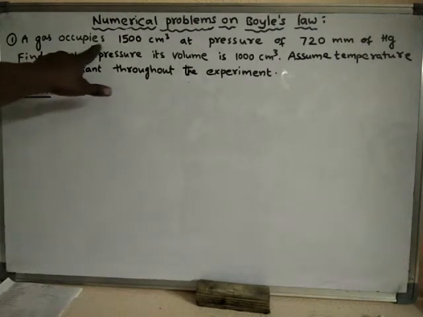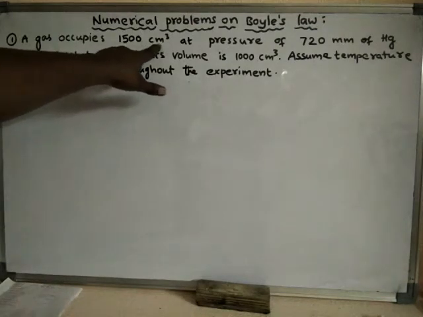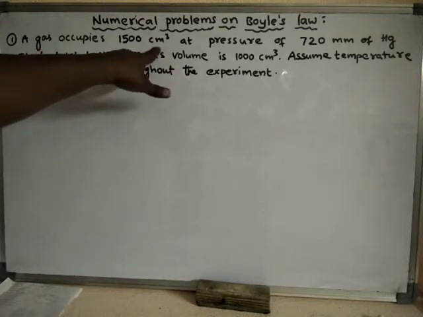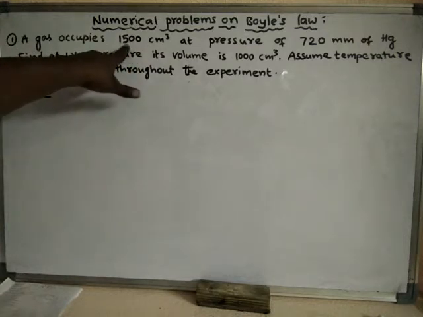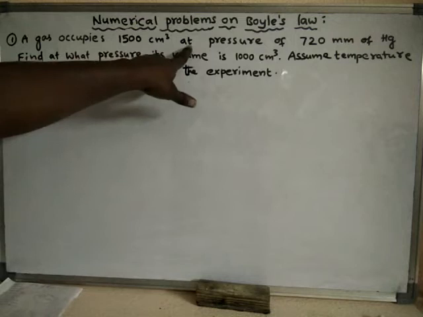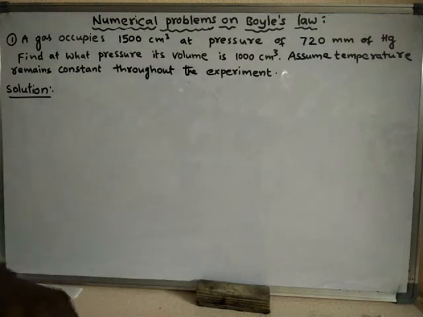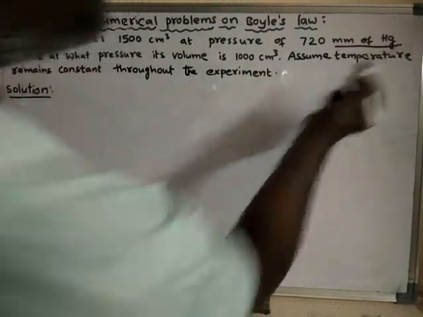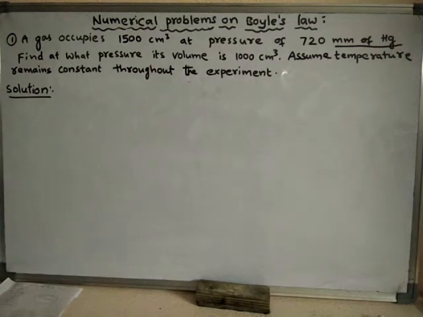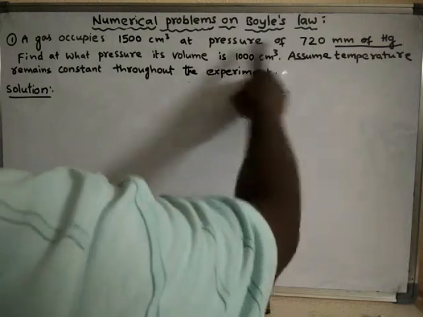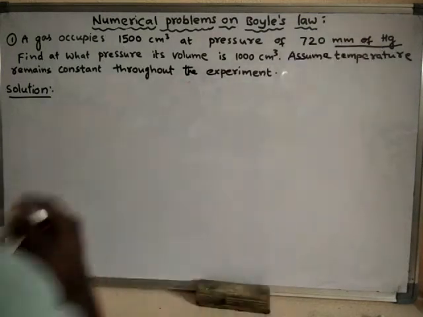A gas occupies 1500 centimeter cube. Centimeter cube is the unit of volume. That means the gas occupies a volume of 1500 centimeter cube at a pressure of 720 millimeters of mercury. Millimeters of mercury is a unit of pressure. Pressure units are atmospheres, centimeters of mercury, or millimeters of mercury. Here in this question, the unit is millimeters of mercury.